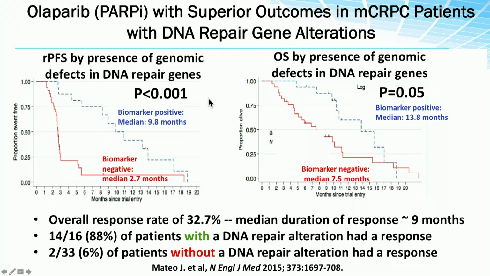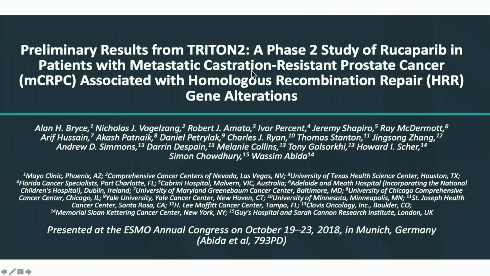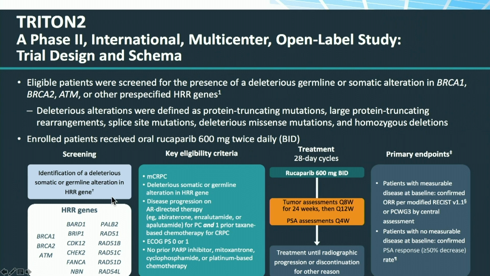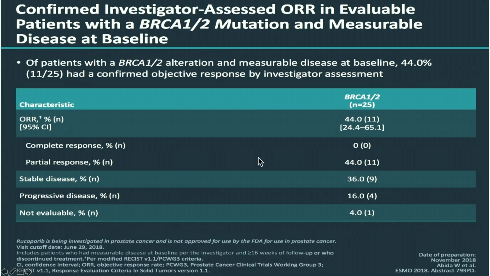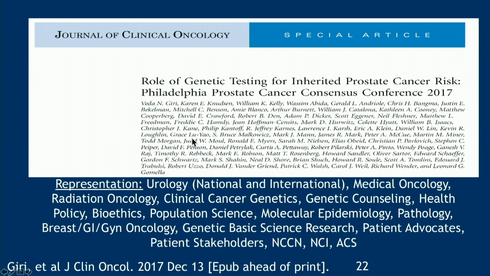Many of you know about this trial. This is with Olaparib in basically heavily pretreated patients. And then these trials have just come out. This is the TRITON trial looking at Rucaparib. And this was based upon the identification of deleterious somatic or germline alterations. And you see a partial response in those patients that test positive.